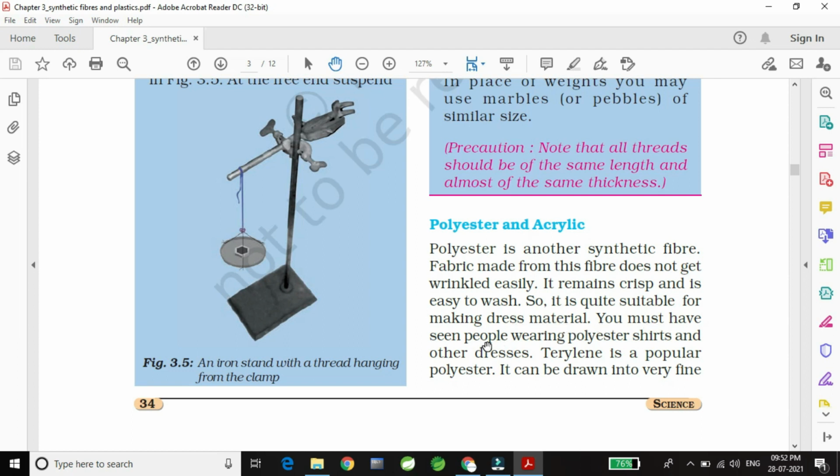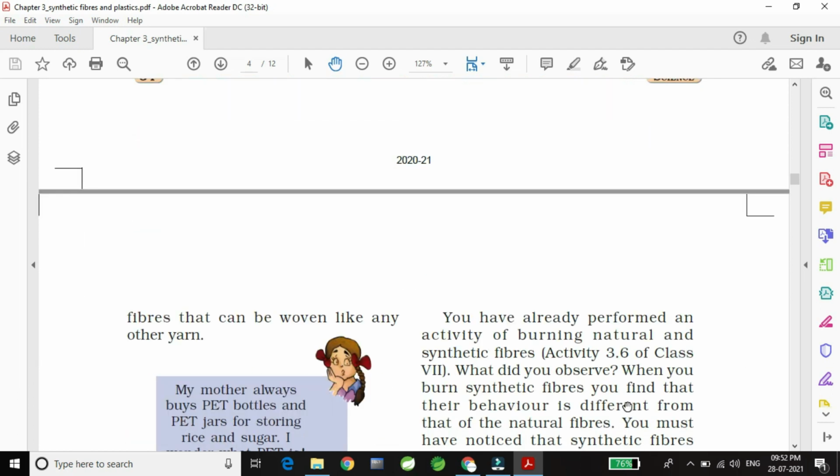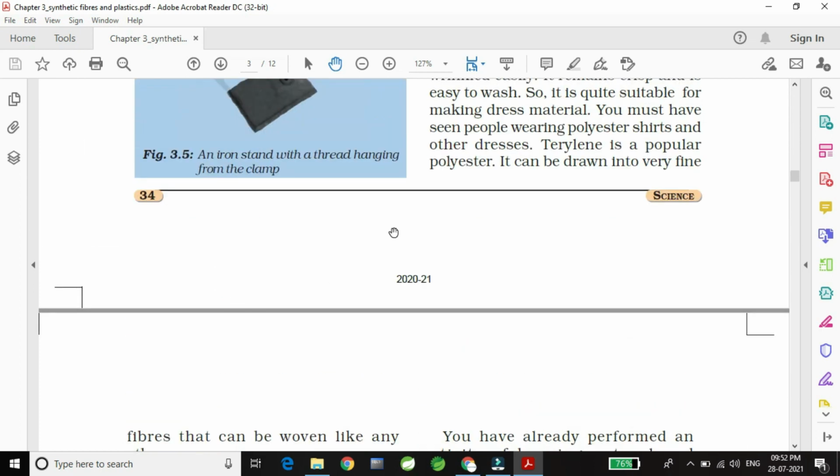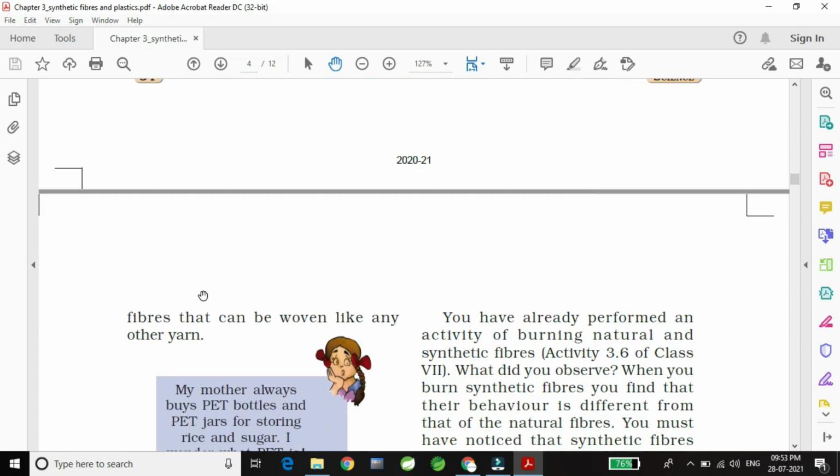You must have seen people wearing polyester shirts and other dresses. Terylene is a popular polyester. So what is an example of polyester? One example of polyester is terylene. It can be drawn into very fine fibers that can be woven like any other yarn.